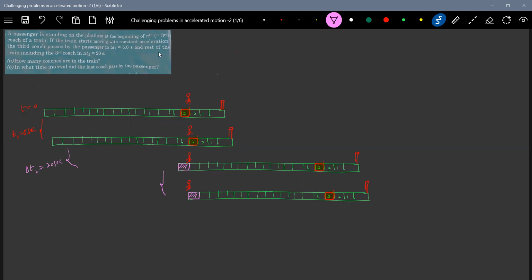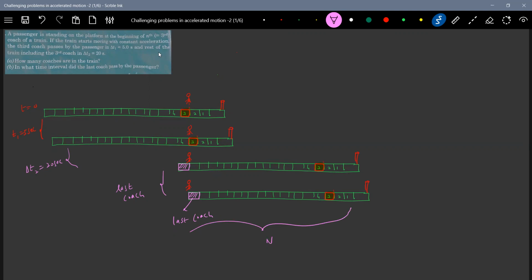Now he's asking about the last coach. Here we have t equal to 0, 5 seconds, delta t2, this one. Now, how many coaches are there in the train? The total number of coaches we have to find out. I already indicated 3, 4, so we have to calculate the total number of coaches.